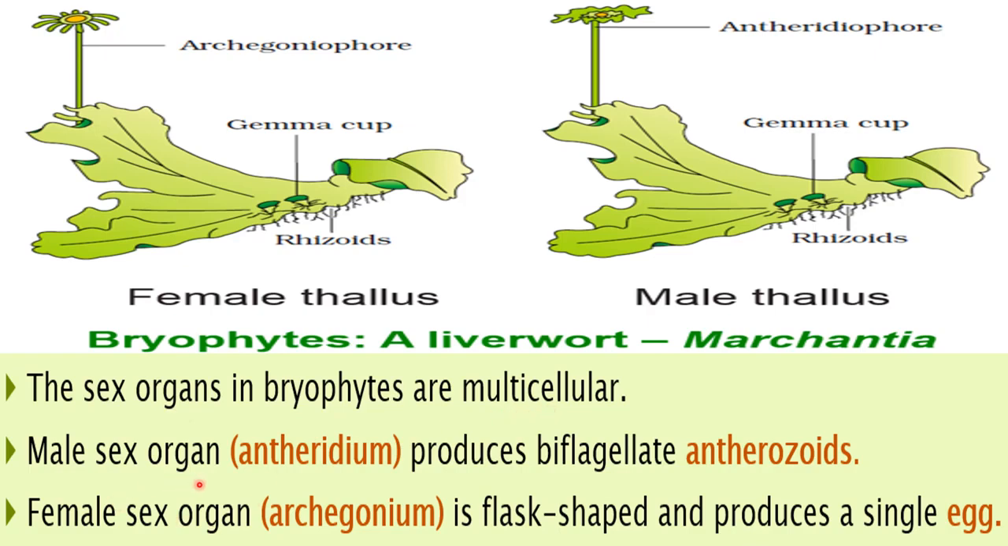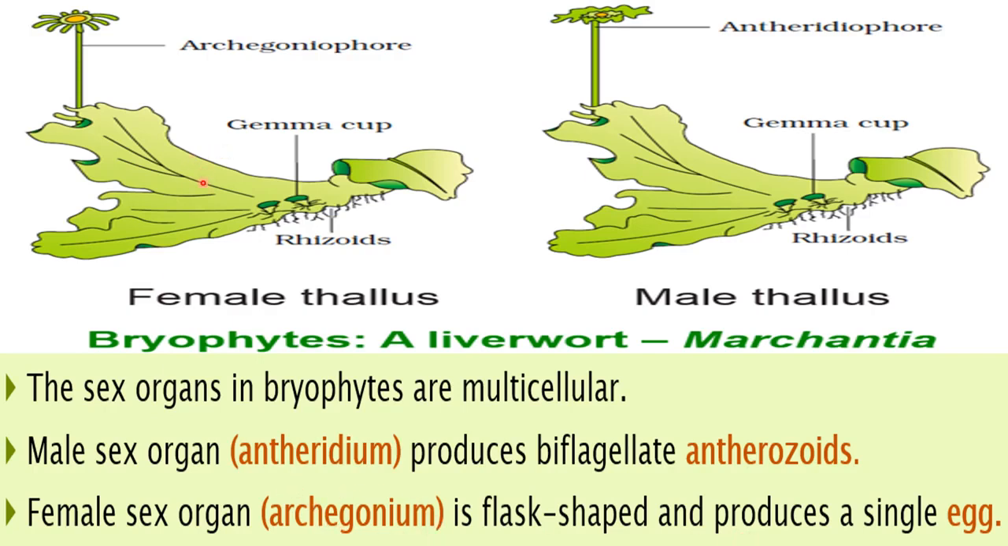The male sex organ is called antheridium, and that produces biflagellate antherozoids. You can say antherozoids are the male gametes in bryophytes. So what is the name of male gametes in bryophytes? That is antherozoids. And the female sex organ is called archegonium. It is flask shaped and produces a single egg. So the female gamete is egg, and the structure in which this female gamete is produced is called archegonium.